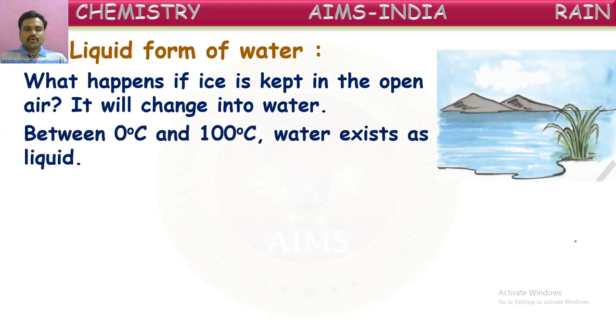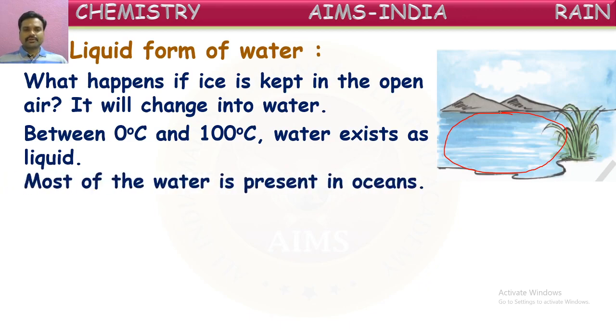Between 0 degrees Celsius and 100 degrees Celsius, water exists as liquid. That means when the temperature is increased above 0 degrees, the solid form of water, that is ice, converts into liquid form. In all the temperatures between 0 and 100 degrees Celsius, water will be in the liquid form. So you can see a lake with water. Generally at normal temperatures, in lakes and rivers, water will be in the liquid form only.